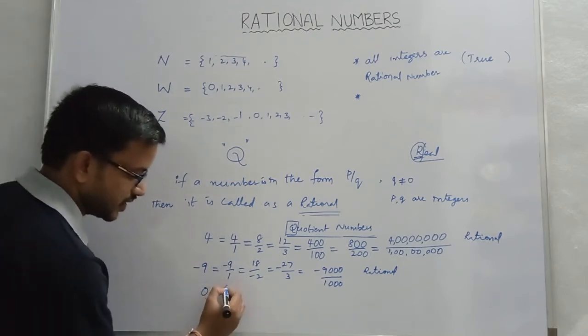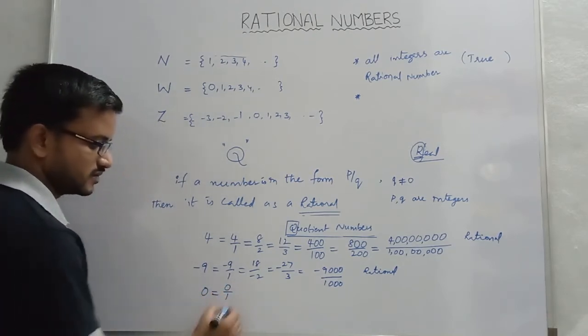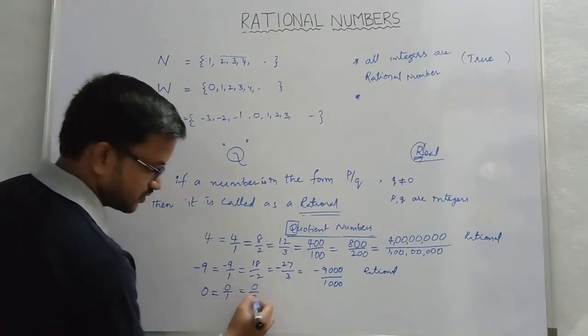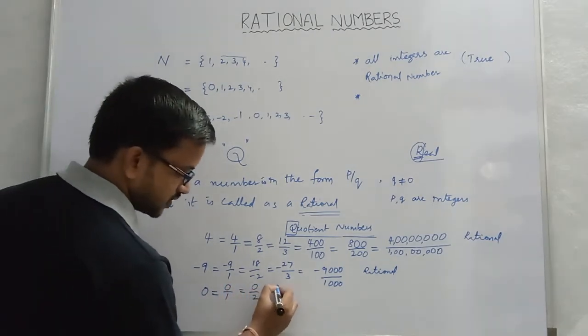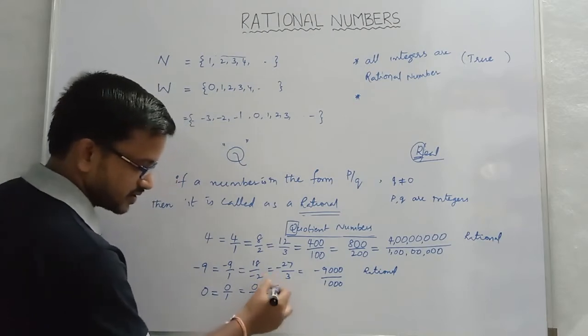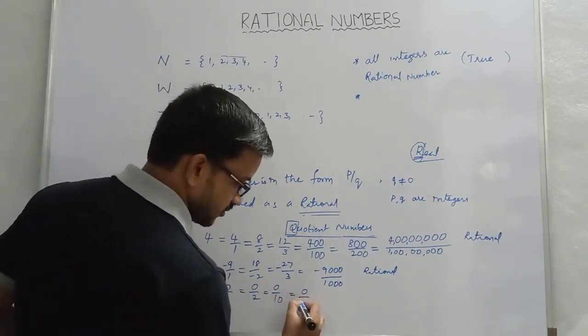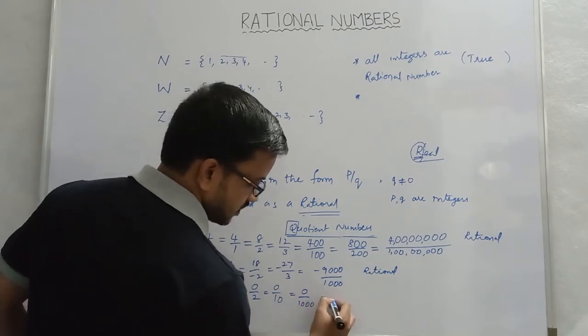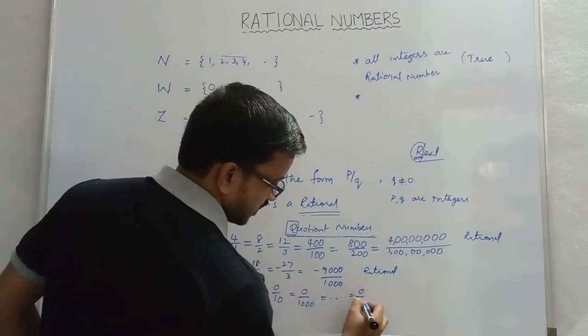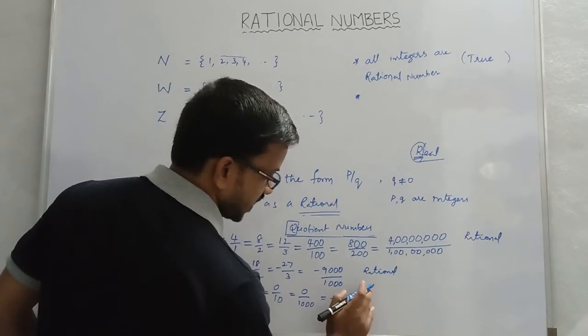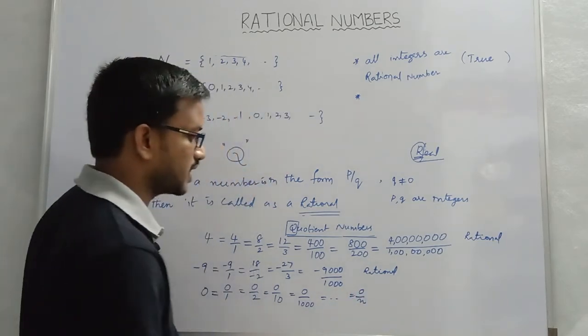Even it is same as 0 by 1, 0 by 2, 0 by 10. Don't cancel this 0 and 0. Okay. 0 by 1000, 0 by n. N in the sense any, either positive or negative.